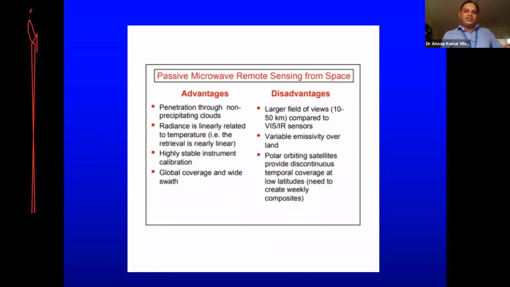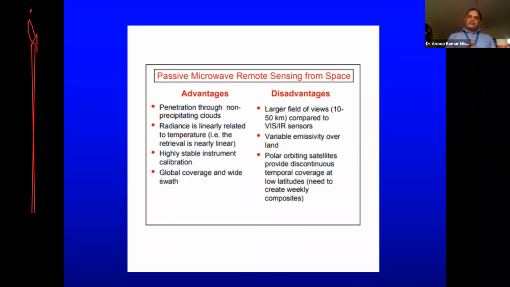Then this is passive microwave remote sensing from space. These are a few advantages and disadvantages. So the advantage is, as we already have seen, that it will penetrate through non-precipitating clouds. Radiance is linearly related to temperature. And there is highly stable instrument calibration, global coverage, and wide swath.